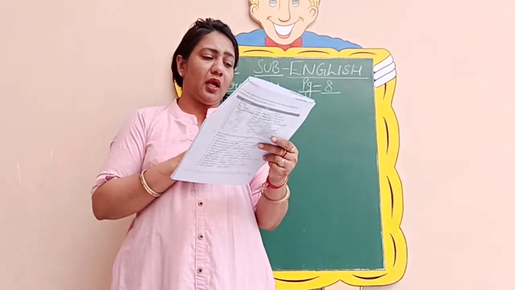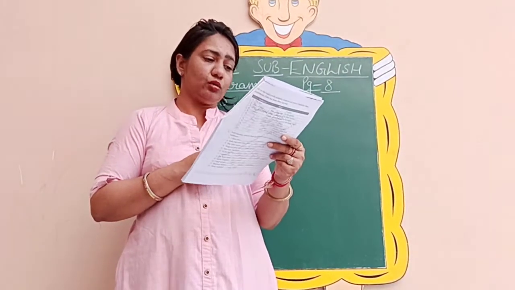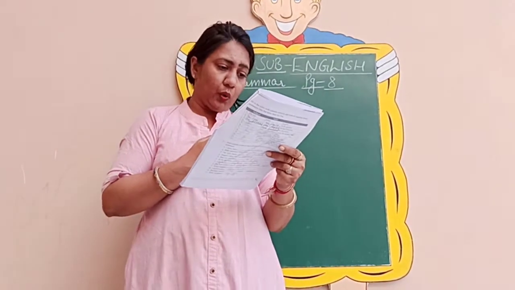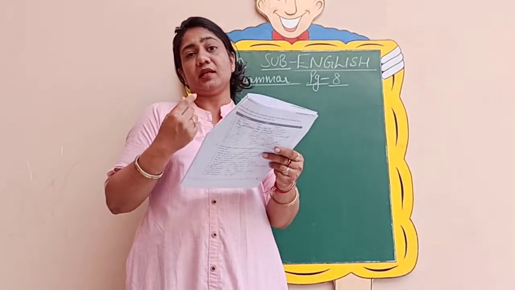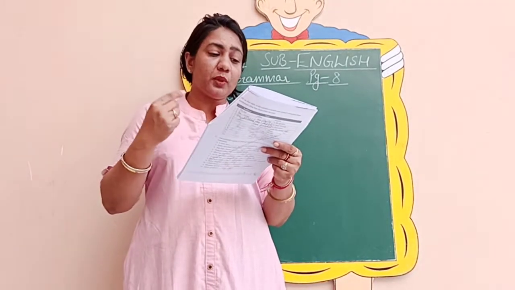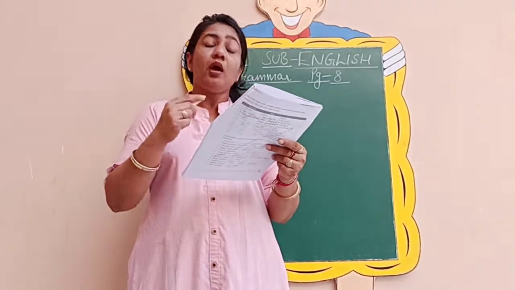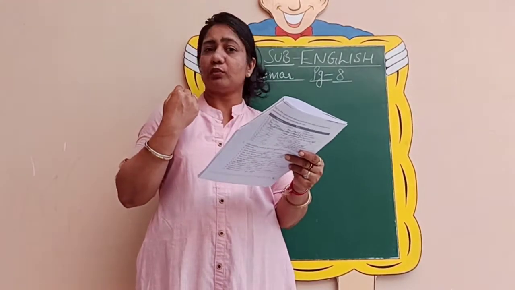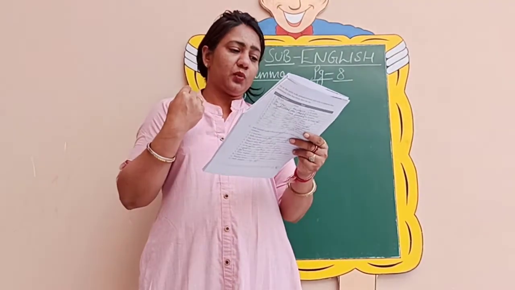Coming to the sixth one now, behind the door. So now see, is there any capital letter? No. Behind, what is it? It is preposition. Do we have any verb here? No. Then full stop? No. So it is what? It is simply a phrase. So we will not put a tick on this one also.